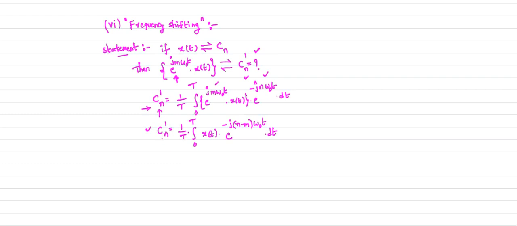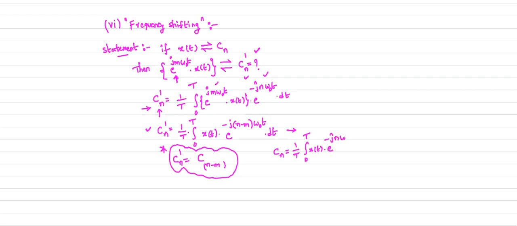Now observe this Cn dash. Compare this Cn dash with your standard formula. Now what can we get? Cn dash is Cn minus m. So what is your standard formula? Standard formula is Cn, which is equal to 1 by T, integral 0 to T, x of t e power minus j n omega naught t dt.